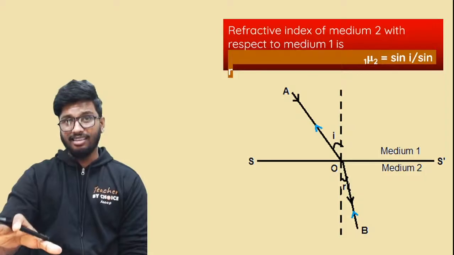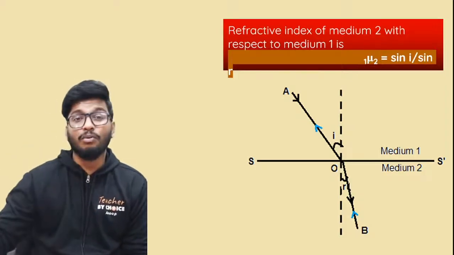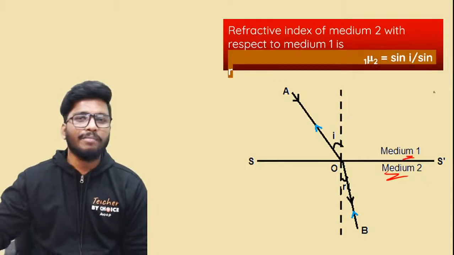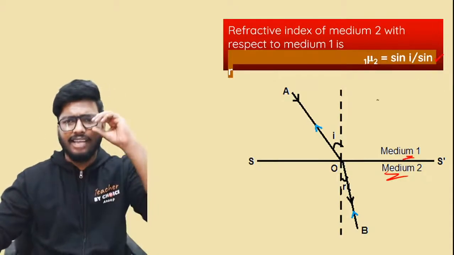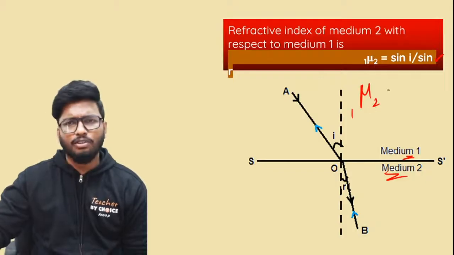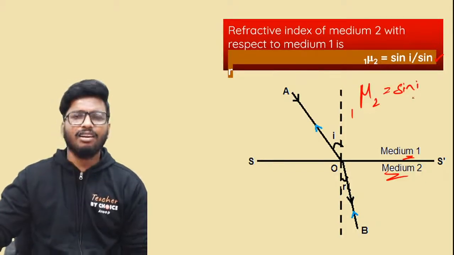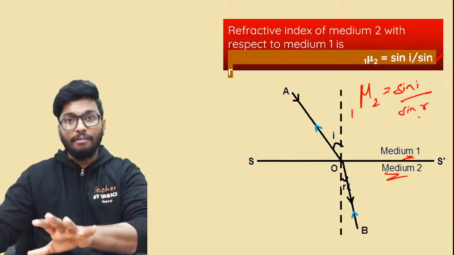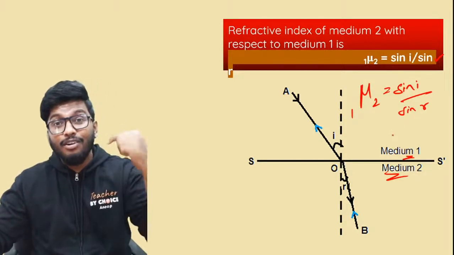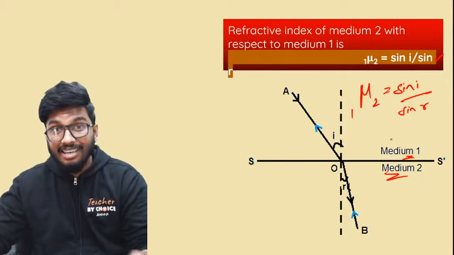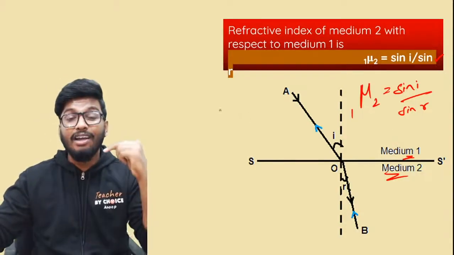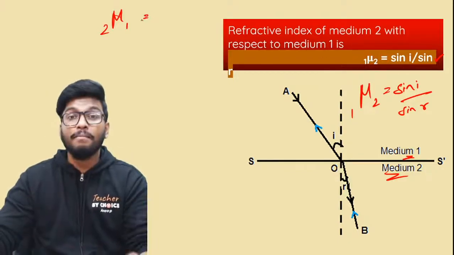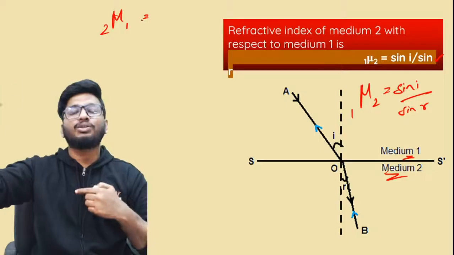So that means that if I want to find out the refractive index of the second medium with respect to the first medium, it is sine i by sine r. The refractive index of the second medium with respect to the first one is equal to the sine of the angle of incidence to the sine of the angle of refraction. Now, because of the principle of reversibility, if I want to find out the refractive index of the first medium with respect to the second medium, it will be the reciprocal of this.